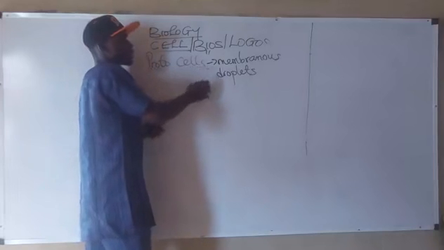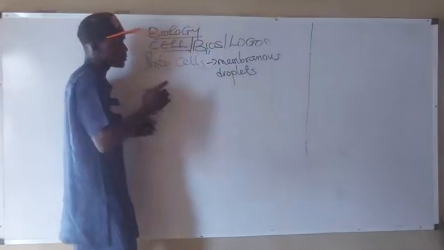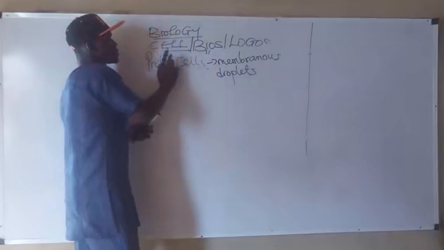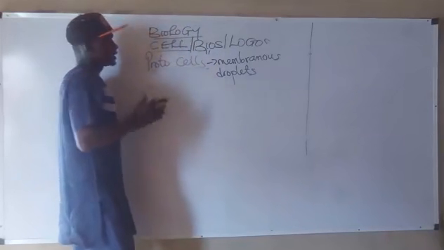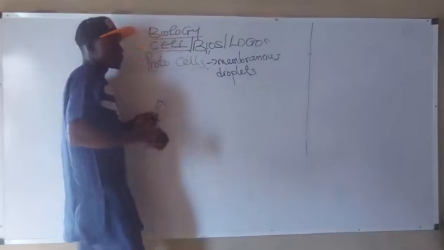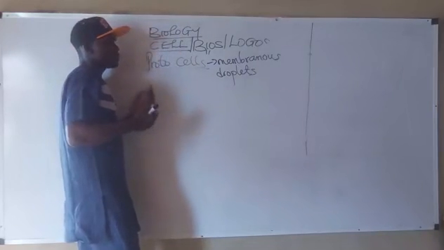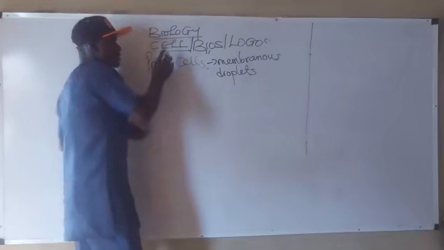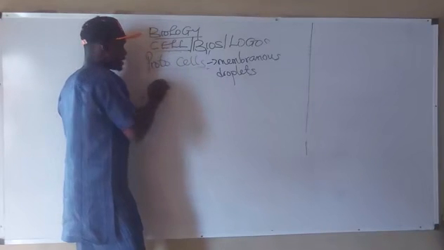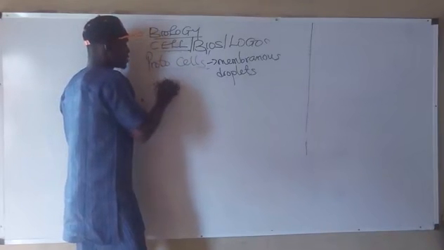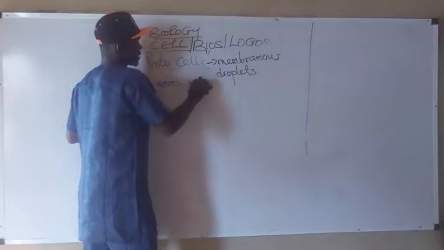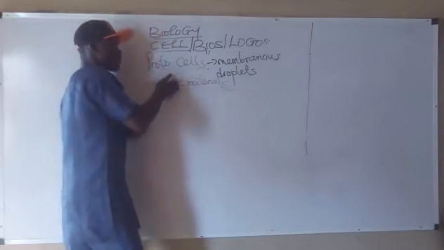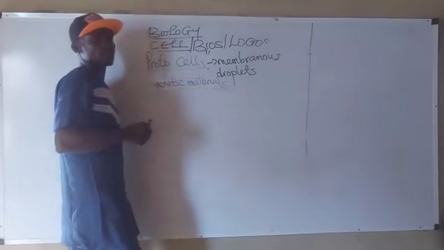And these cells are called membranous what? Droplets. Membranous droplets. However, there's a limitation to this rule. The protocells were believed to be the first cells that originated. The limitation is that these protocells lack genetic what? Materials. That is the only limitation they have. The protocells lack genetic materials.